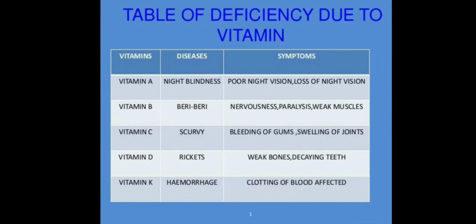Deficiency of vitamin D in the diet of small children causes a disease known as rickets. Rickets means the child suffering from rickets has bow legs. Bow legs means bent legs and a pigeon-shaped chest. Actually, vitamin D helps in absorbing the calcium mineral in the body, which makes the bones and teeth strong.